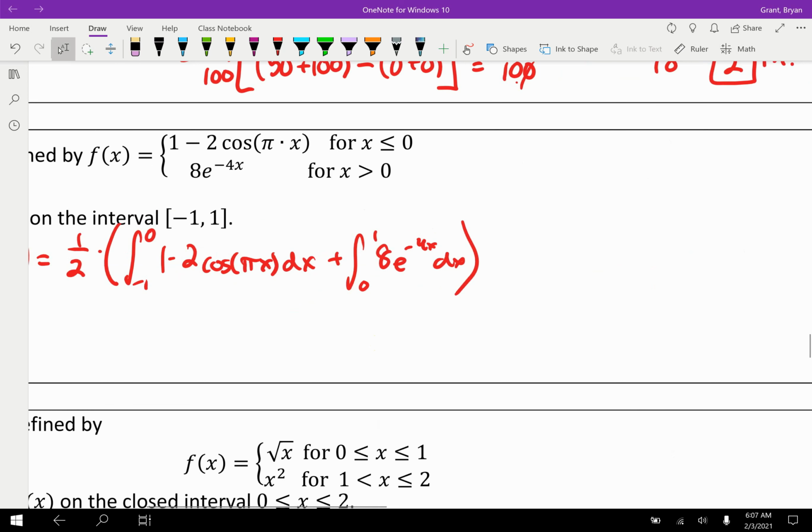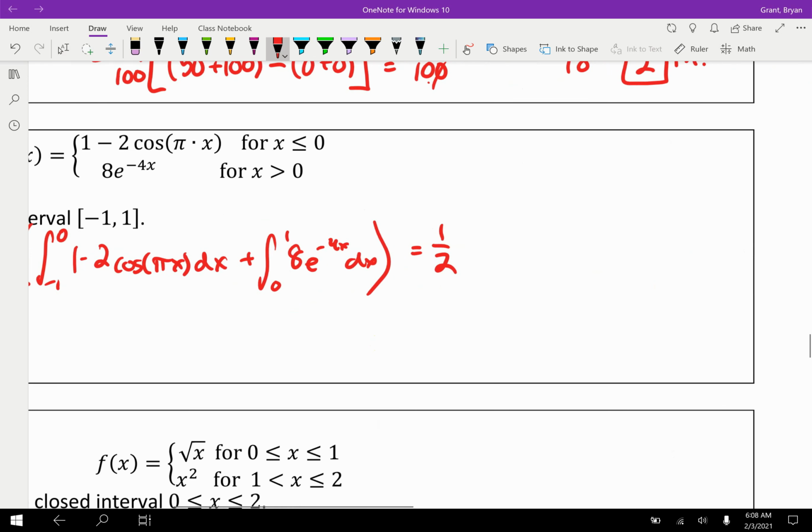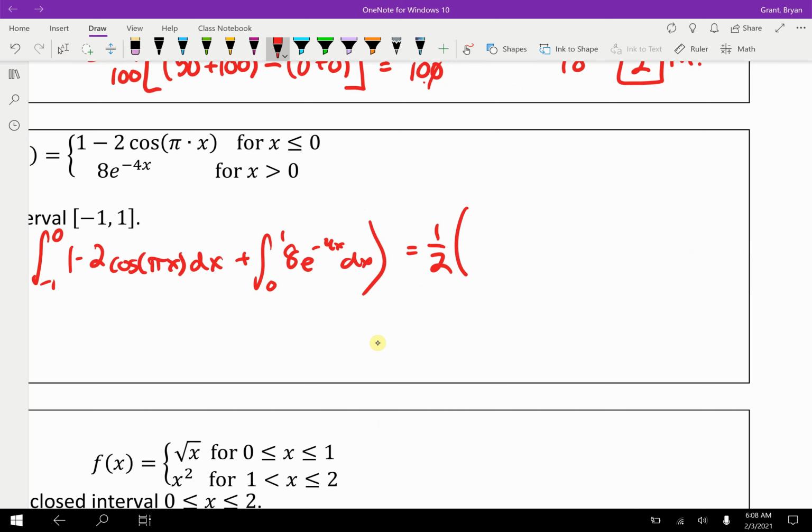Okay, so let's do some antiderivative stuff. Notice it is 1/2 out front. We don't redo the 1 over b minus a with the 2 different integrals, right? This is showing us the full length of the integral. Okay, so as we go through here, antiderivatives could be a little tricky, but nothing bad. 1, I think, becomes 1x. And then let's just kind of guess at this and make it work.